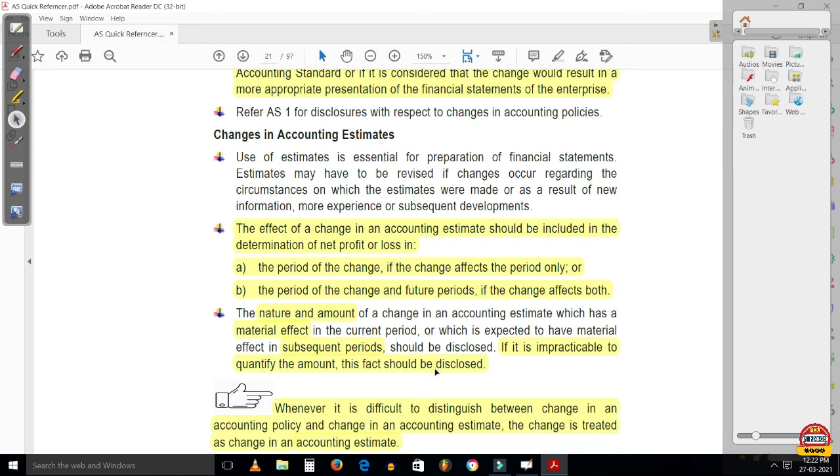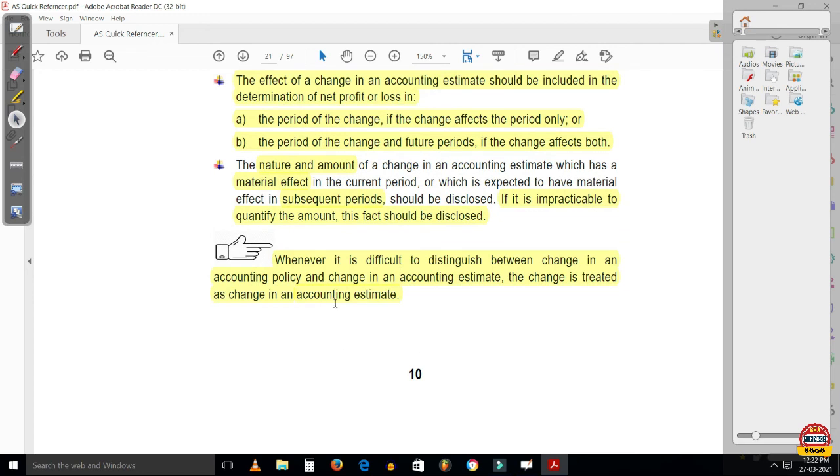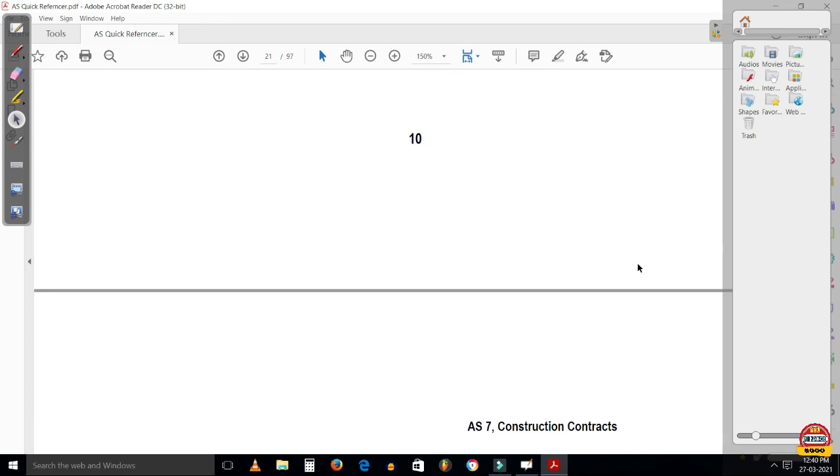If it is impracticable to quantify the amount, the fact should be disclosed that the estimation of the amount is impracticable. Whenever it is difficult to distinguish between a change in accounting policy and a change in accounting estimate, the change is treated as a change in accounting estimate. Very important from the MCQ point of view. When it is difficult to distinguish between the two, the change is treated as what? A change in accounting estimate.